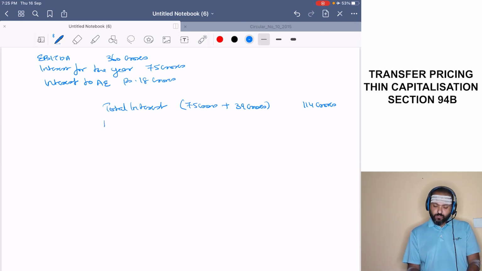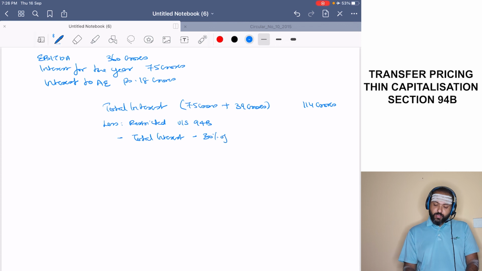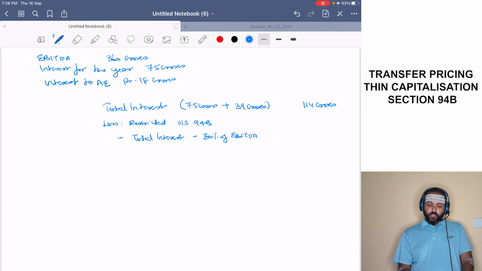Less restricted under section 94B. So what is that? First one, total interest less 30% of EBITDA. Okay, so what is the total interest? 114 minus 360 into 30%, which is 108.